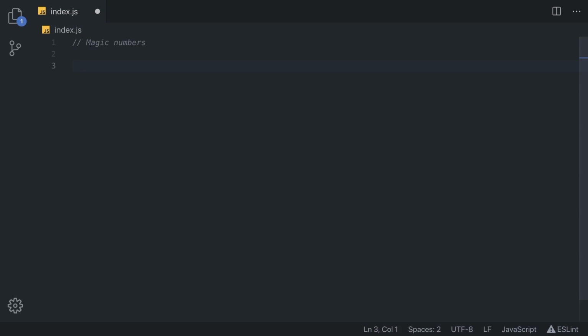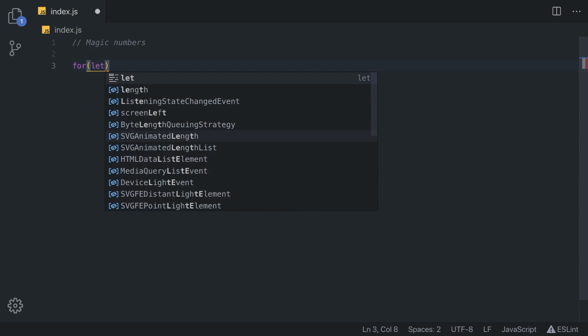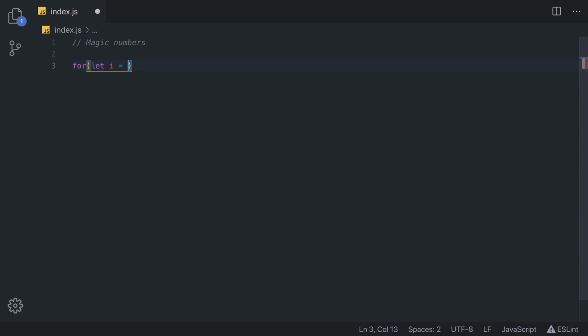Imagine if you saw code like this. So we have a loop which starts at 0 and then we have index is smaller than 86400 and then we have incrementation of the i. And we can do something right here. Do you have any idea what this number stands for? This is some random number right here, and maybe the person who wrote it had in mind what this is for, but when someone else is reading the code later, they have no idea what this number stands for.